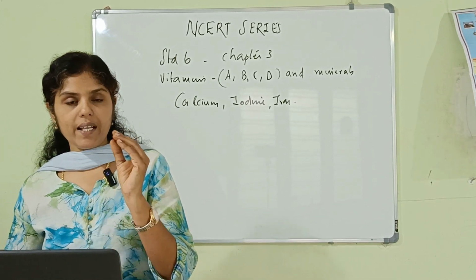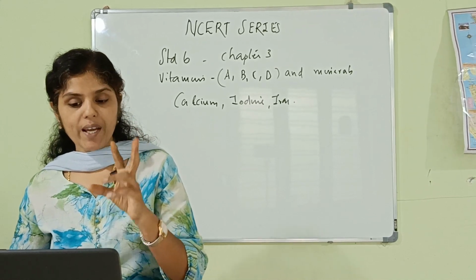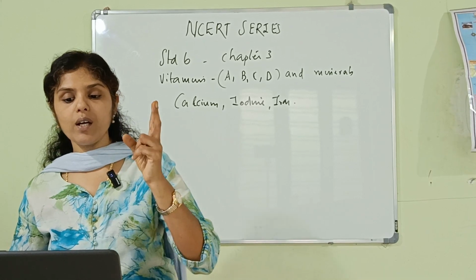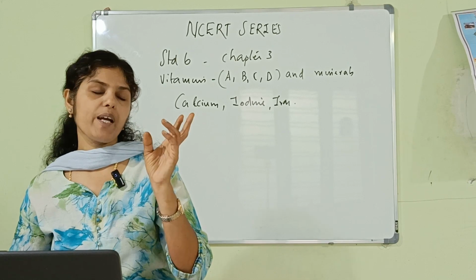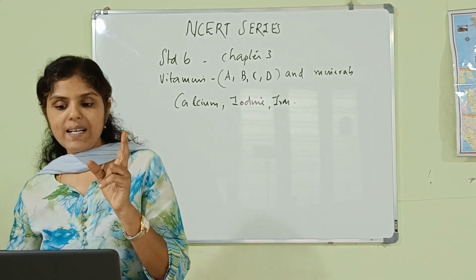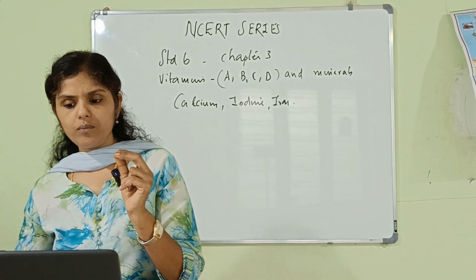So what is a balanced diet? That is a diet which contains all essential nutrients, roughage and water in the right amount for proper growth and development of the body, and that type of diet is known as a balanced diet. Here, milk is a balanced diet.